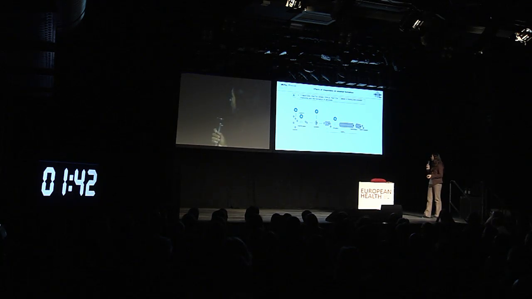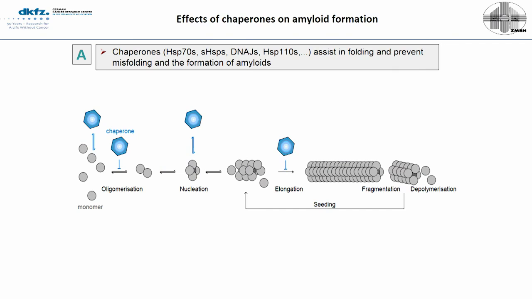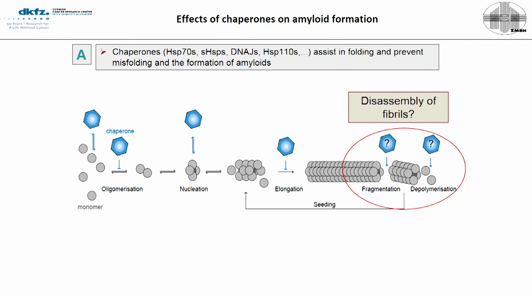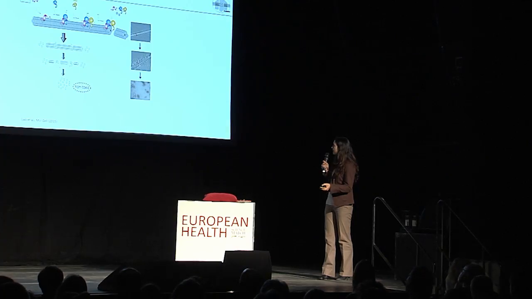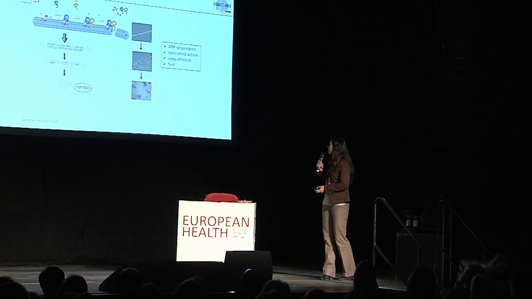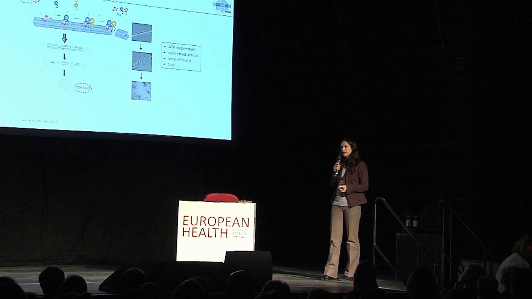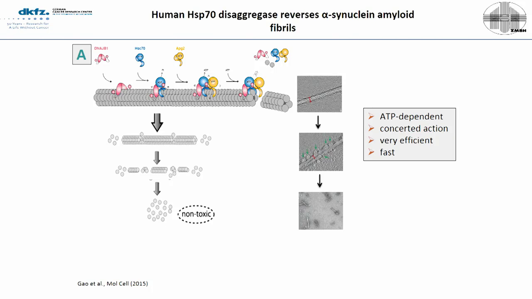Molecular chaperones are known for a long time to assist in folding and prevent the misfolding of proteins and the formation of amyloids. But it was not clear if they would also be able to disassemble these highly packed fibrils. And we could recently show that such an activity exists in human cells, and it is ATPase dependent, based on a concerted action of HSP70 together with specific co-chaperones.